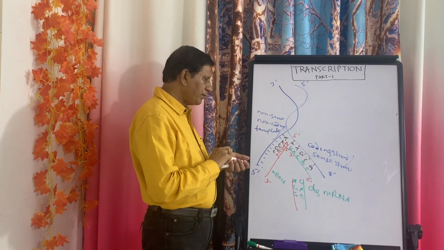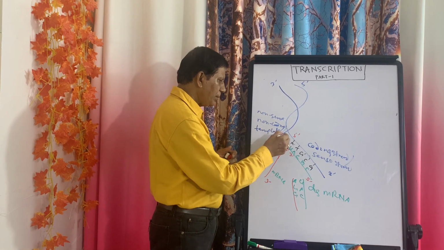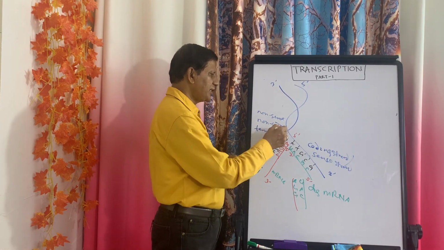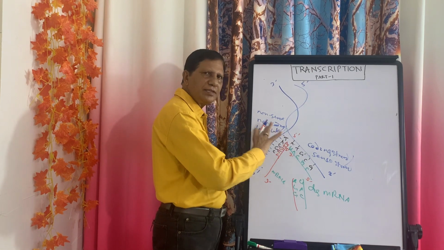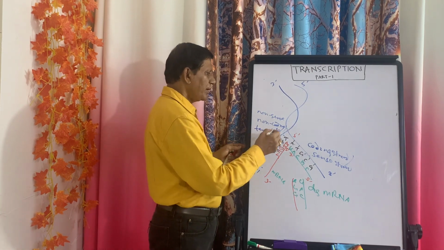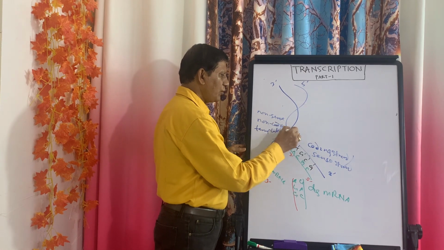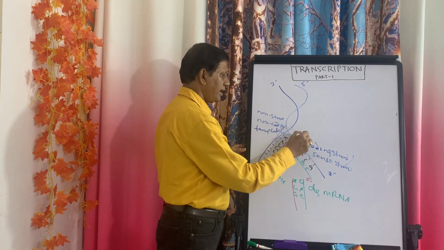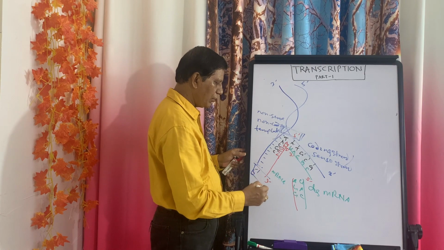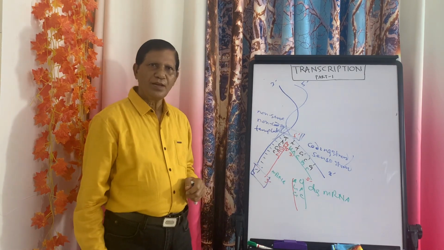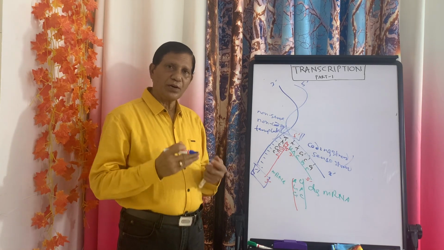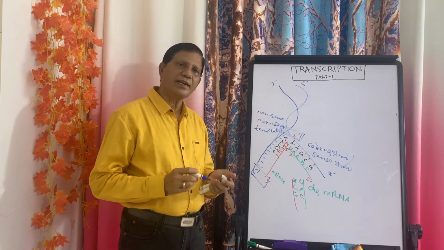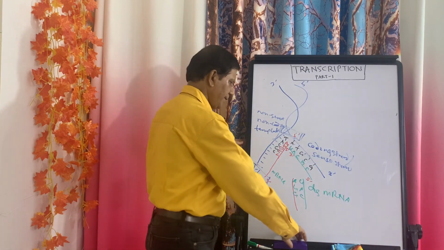If this part of the DNA will be transcribed, then this is the starting point, this is the terminal point, and this is the structural gene. So, in the beginning there will be one promoter site, and in the end there will be one terminator site. But in a DNA, how they are arranged will be more clear when I draw a second diagram and explain it.